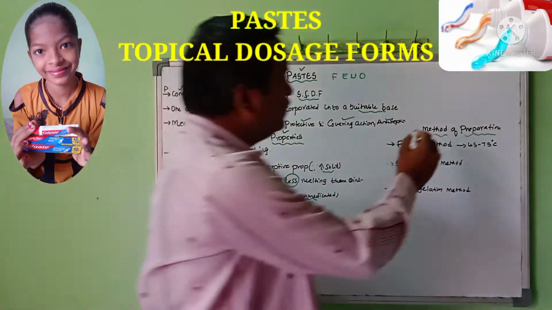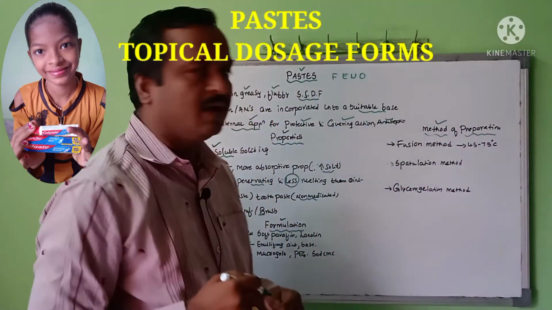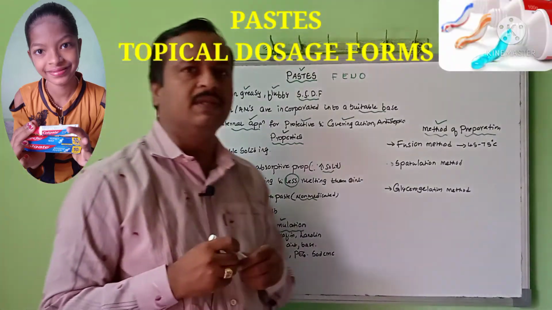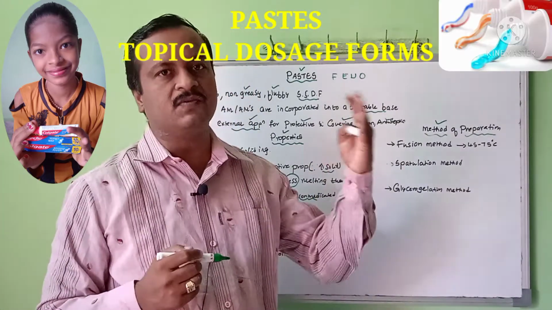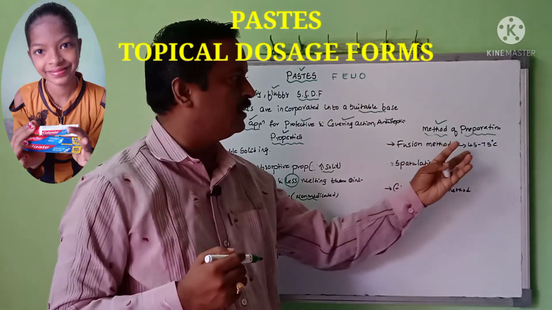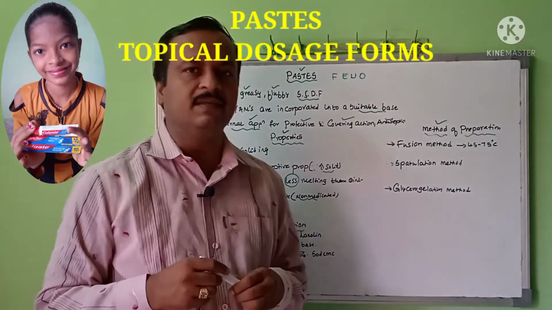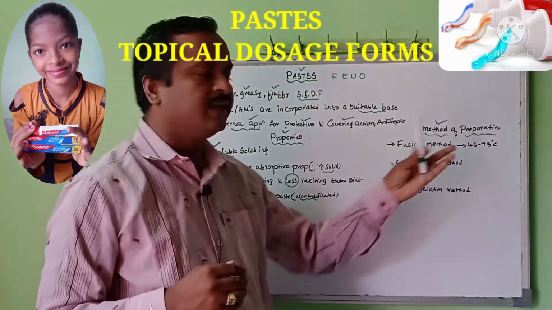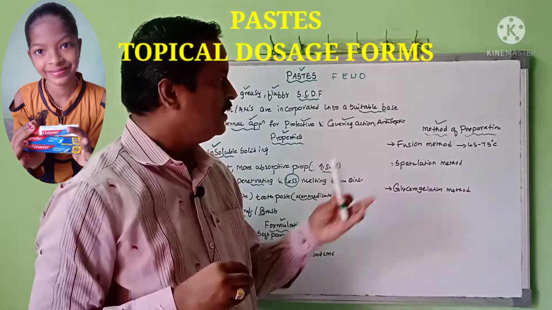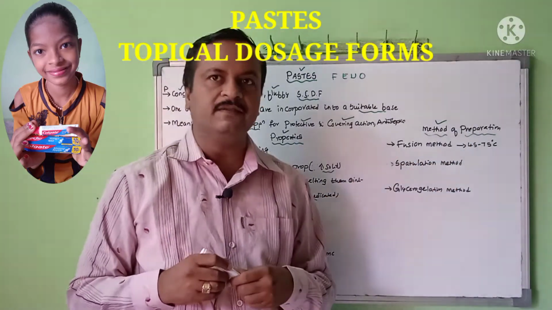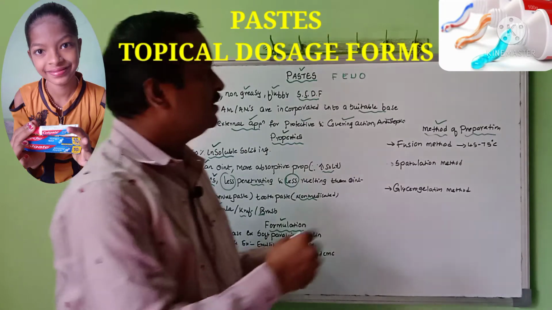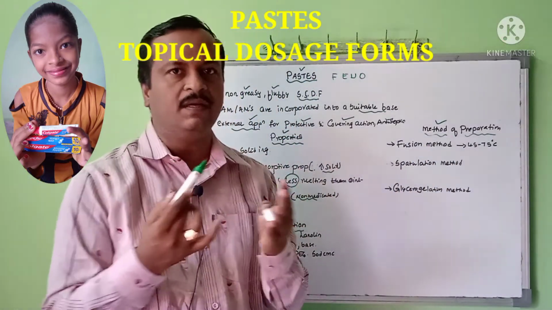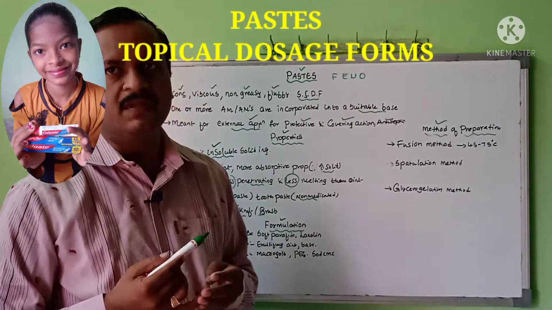Coming to the next topic, that is the method of preparation. How are pastes commonly prepared? Majorly there are three methods, usable on a small scale as well as a large scale. The first is the fusion method, which is based on a heating process. For example, 45 to 75 degrees is maintained for the preparation, that is by melting, and the ingredients join each other and form the paste.